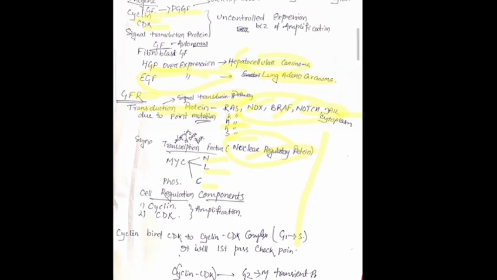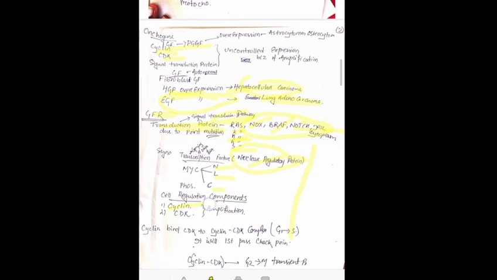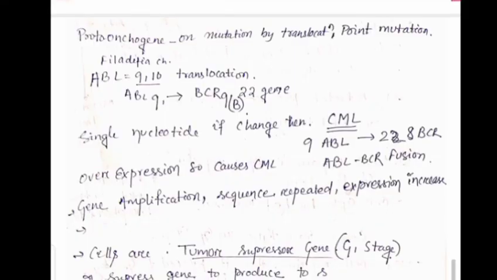The RAS classification includes KRAS, HRAS and NRAS, along with BRAF, NOTCH and JAK. These are the cytoplasmic transduction proteins. Whereas examples of nuclear transduction proteins are the MYC genes: N-MYC, L-MYC and C-MYC. And examples of cell regulatory genes are the cyclin genes and CDK genes. These are the cell regulatory genes.